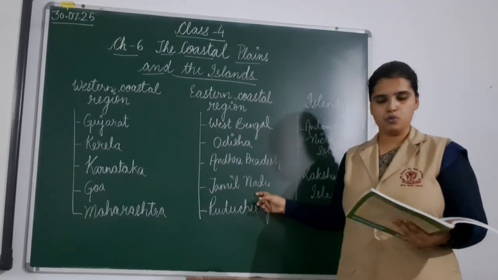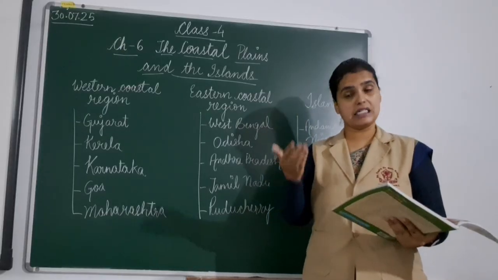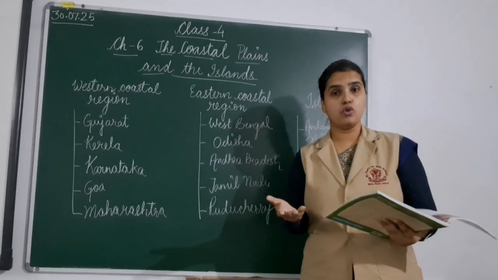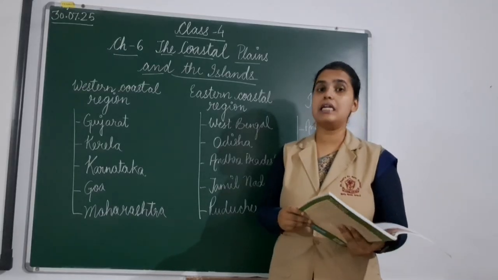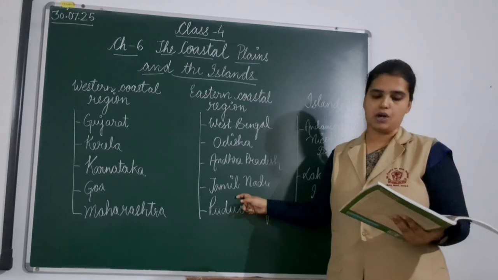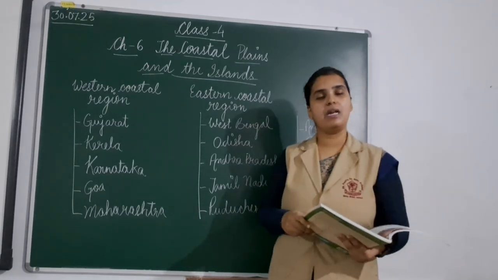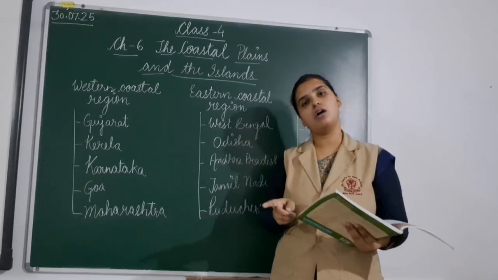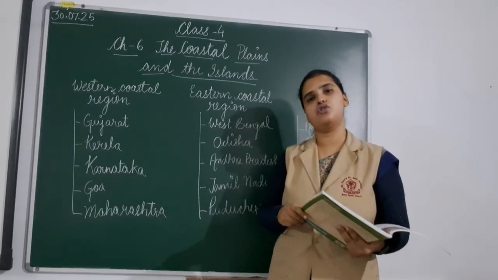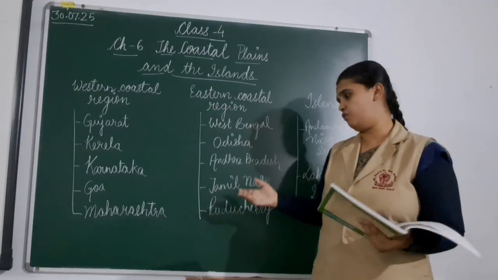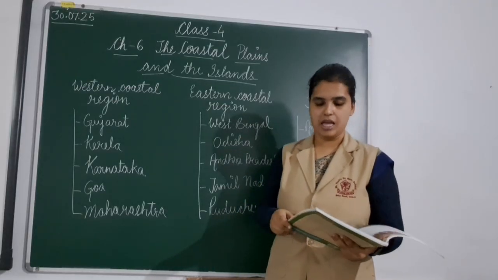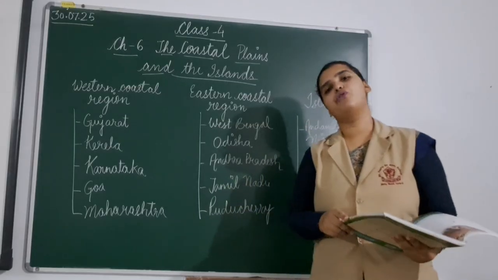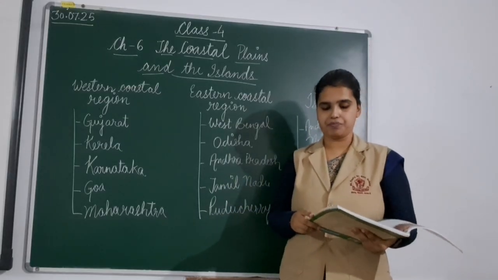Next is Tamil Nadu. Tamil Nadu is located in the south of India. It's one of the southernmost states of India. Which river flows through it? It's the Kaveri. Remember, children, the Kaveri river flows through Tamil Nadu. What is the capital city of Tamil Nadu? Chennai. Remember, children, Madras was the original name of Chennai. Later on it was changed to Chennai. It is the fourth largest city in India. Please underline this point: Chennai is the fourth largest city of India.